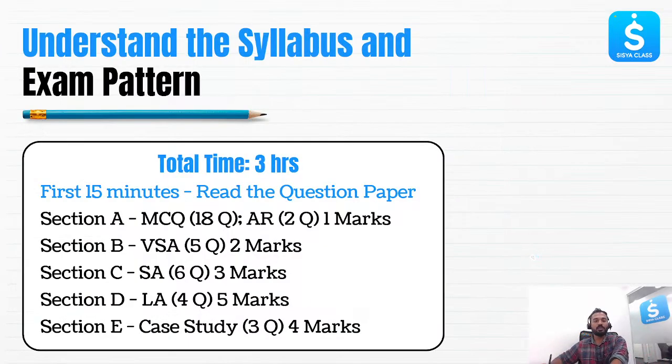Now that you have understood the syllabus, it is important for us to understand the pattern of the exam. On the day of the exam, what all things you will need to know. This is very important. Let's understand the pattern and flow of your exam. The time for your exam is 3 hours, which is 180 minutes. In this 180 minutes, there will be 5 sections. And apart from this 180 minutes, beta, in the first 15 minutes you will be reading the question paper.